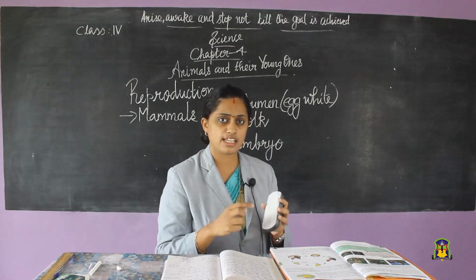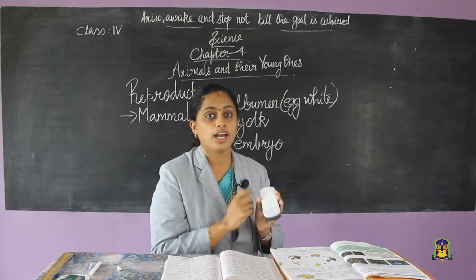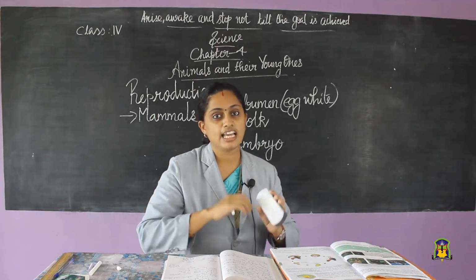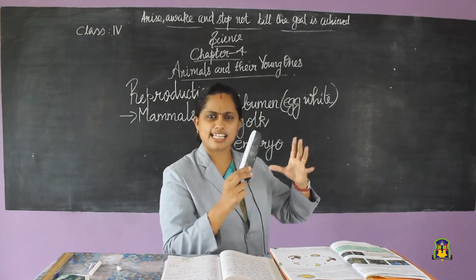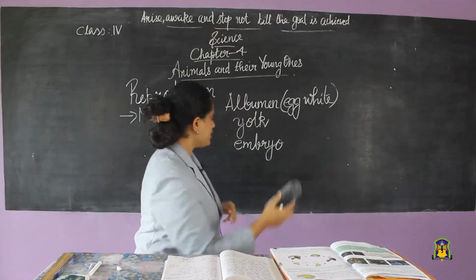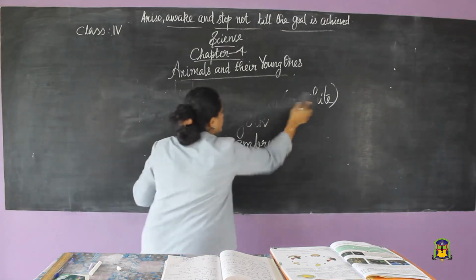Now, we need to see how the entire process is going to happen. Let us see the life cycle of a hen. You might have seen a hen in your surroundings.